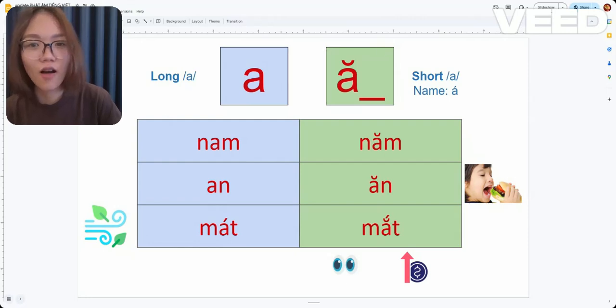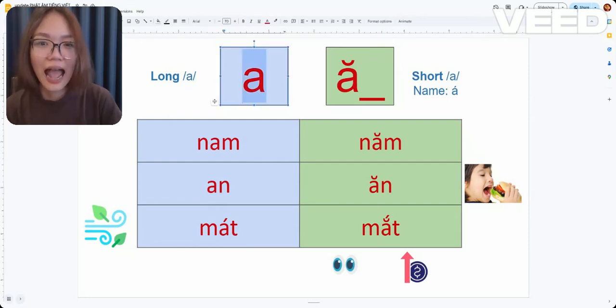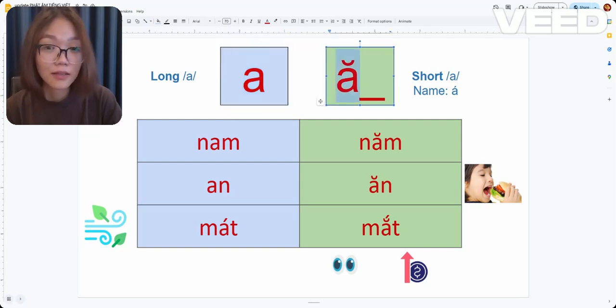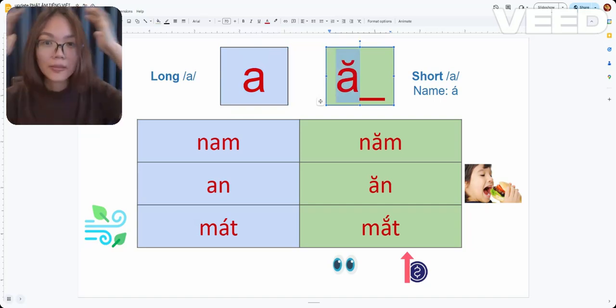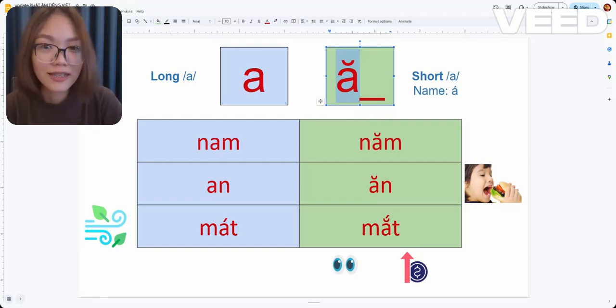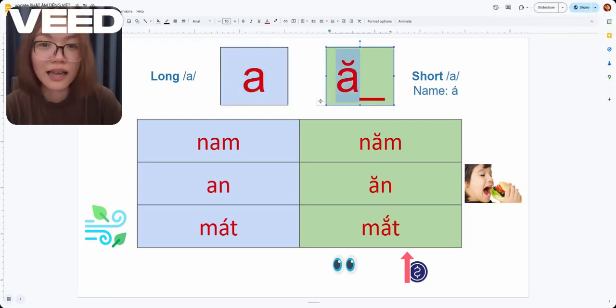Today's lesson is about three vowel sounds "a". The first one is long a. And the second one is short a, the a with a moon on the top. When you pronounce it, it is short. Because it's a short a, it always goes with a final consonant. And you need to know this letter, the name of it is "a".